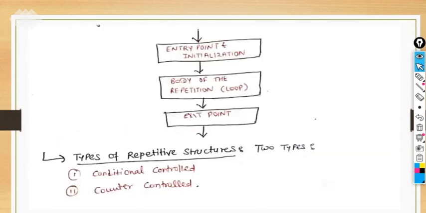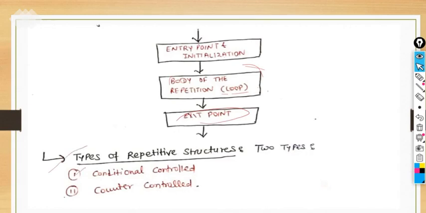Okay, so next we have the flow chart for the same thing, with the entry point and initialization. This is a repetitive structure flow chart. Then we have the body of the repetition, where we write the statements we have to execute a number of times, and then we have the exit point here, right? So there are two types of repetitive structure.